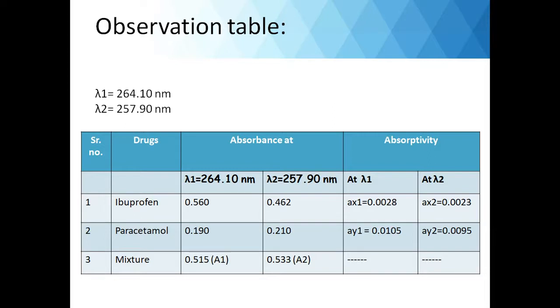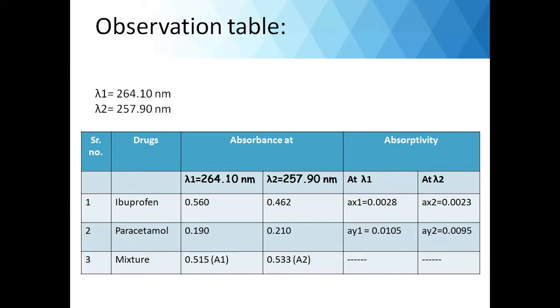So at the first wavelength, that is 264.10 nanometer, ibuprofen showed absorbance 0.560, whereas paracetamol showed 0.190 and the mixture showed absorbance 0.515 at this wavelength. This we will denote by A1. At wavelength 2, that is 257.90 nanometer, ibuprofen showed absorbance 0.462, paracetamol shows 0.210 and the mixture showed 0.533. This we will denote by A2.